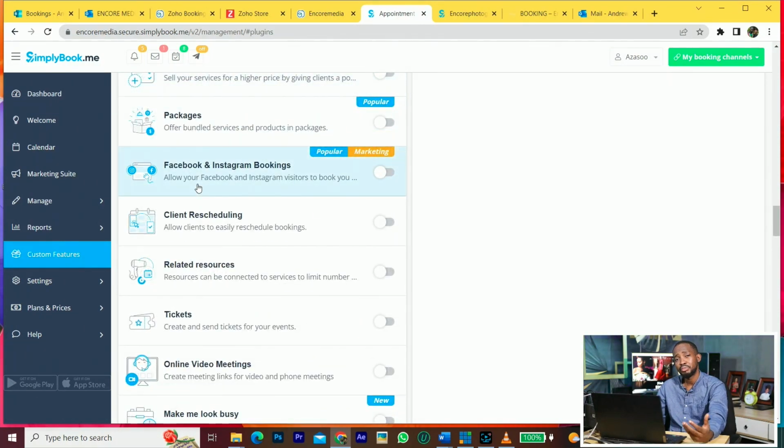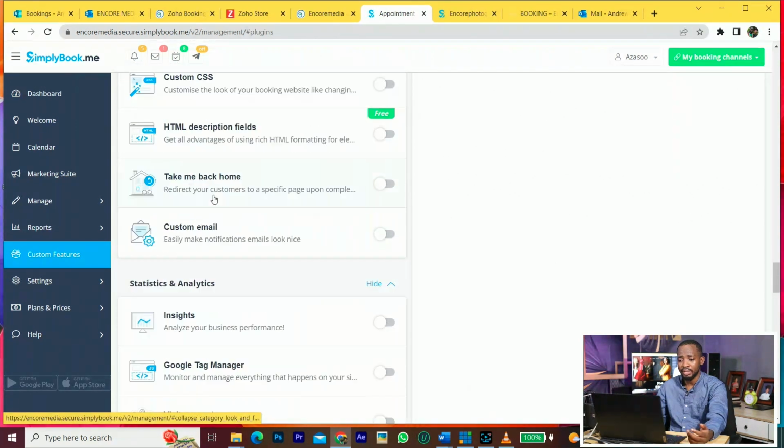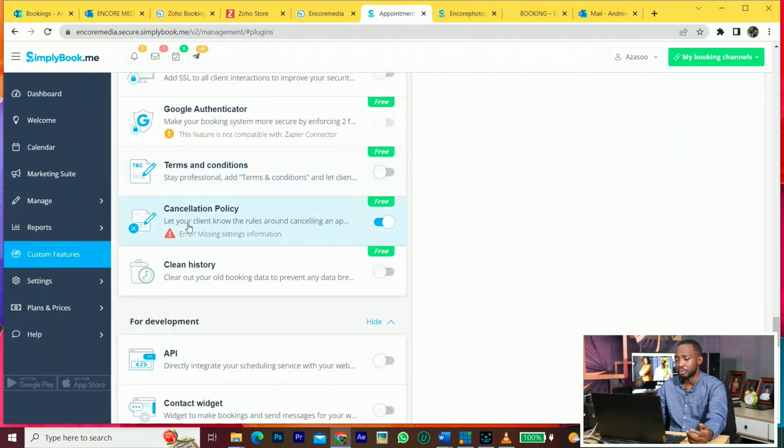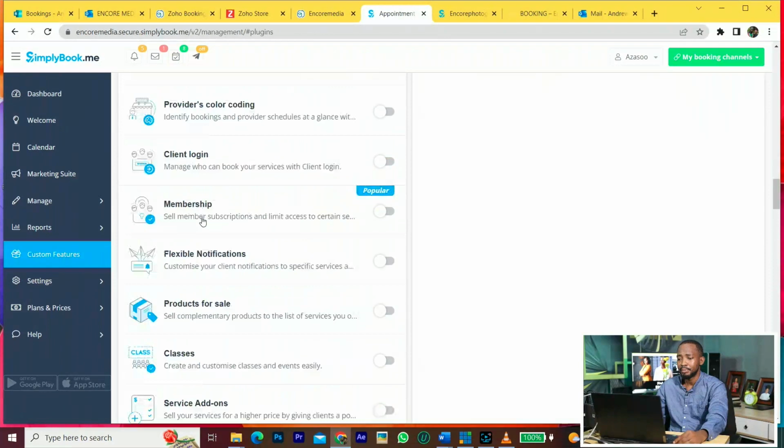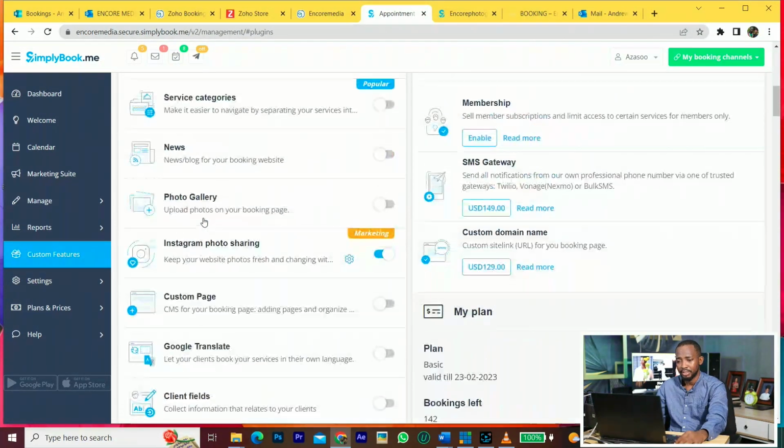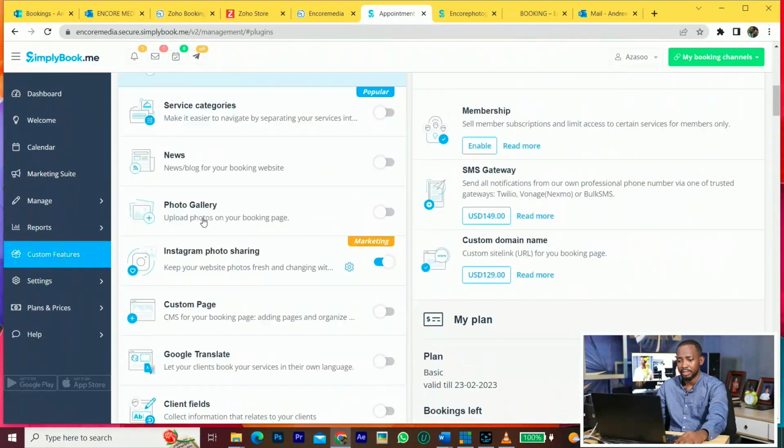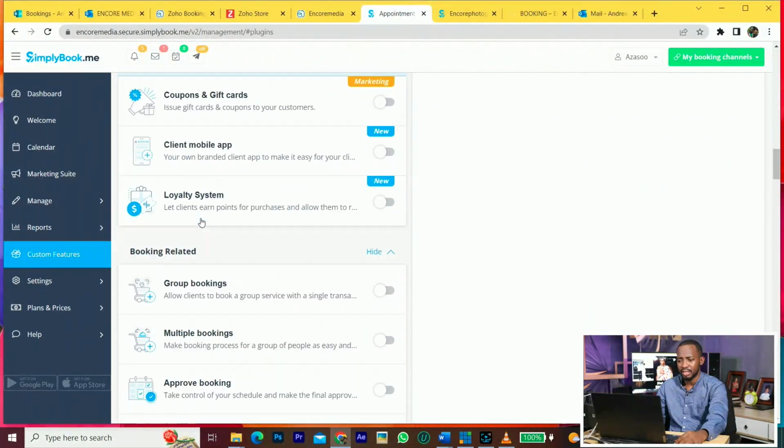Now remember, the plan I pay for allows just 3 custom features that I can use. The next one is 8. So you can look at the custom features that you think work for you, then you can pick them depending on your package. I have a few selected. Which one?